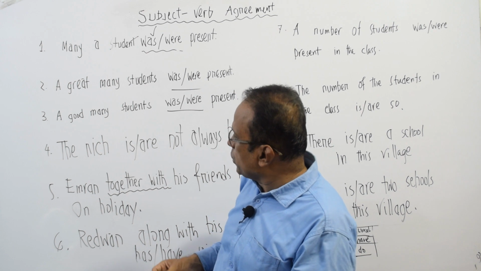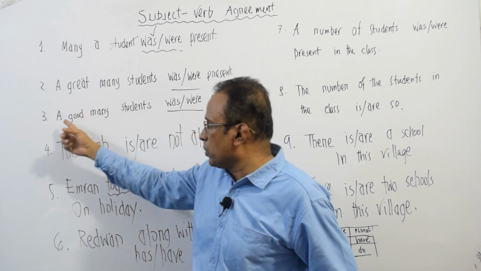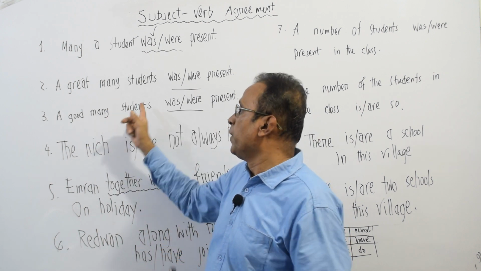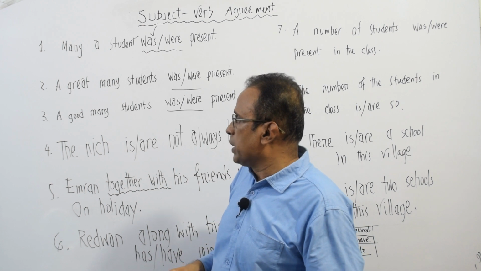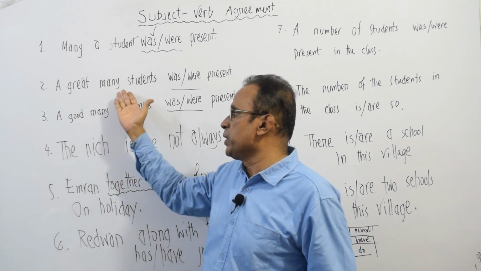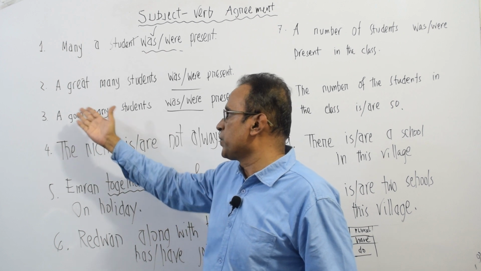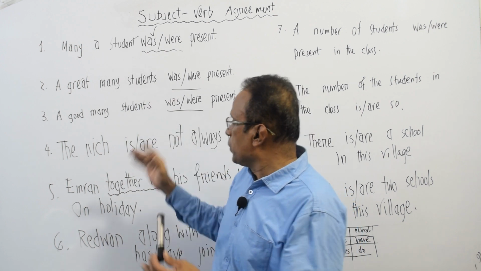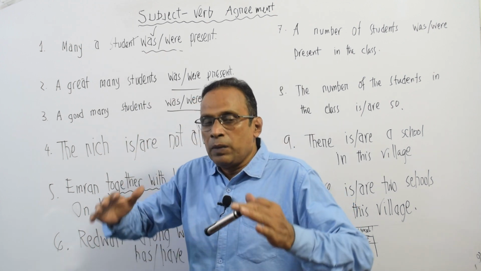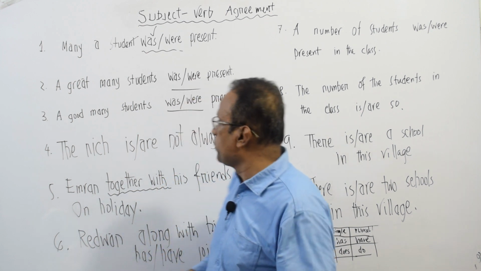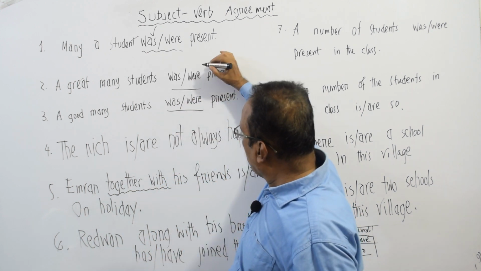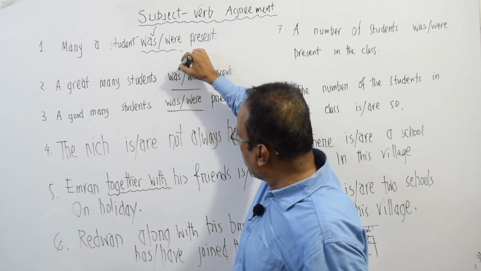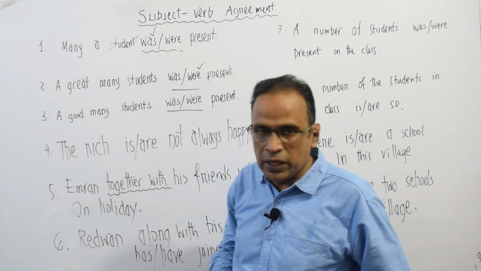But when we use a great many or a good many, we always use a plural noun after this phrase, and the subject this time becomes plural. When our subject is plural, we have to take a plural verb. This is the plural verb, and this is the single verb because it has an s at the end, okay?